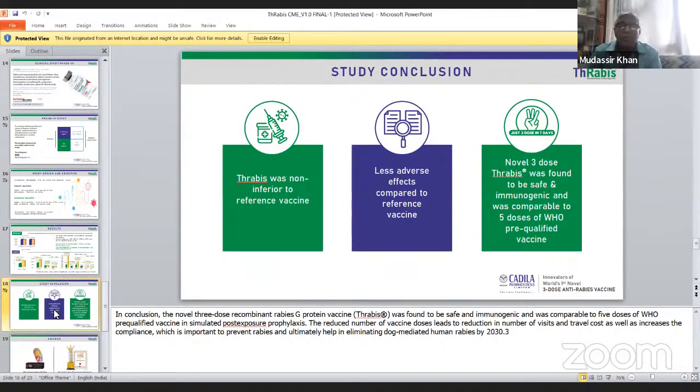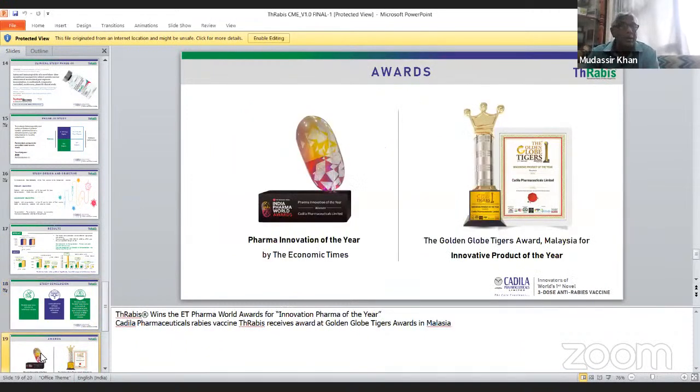As you know, they have won various awards for their efforts, and they have launched a beautiful product. It won the Pharma Innovation of the Year by the Economic Times. They have won the award for this achievement, and the Golden Globe Tiger Award in Malaysia for Innovation Product of the Year. And this is in brief about the rabies vaccine. Thank you.